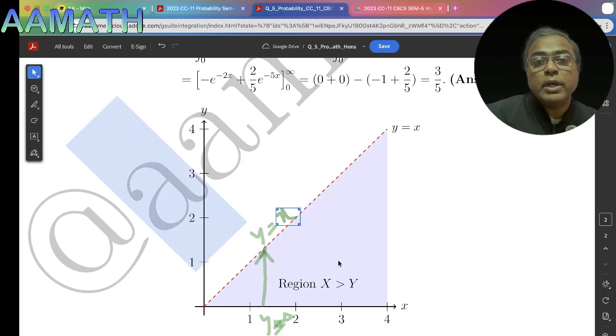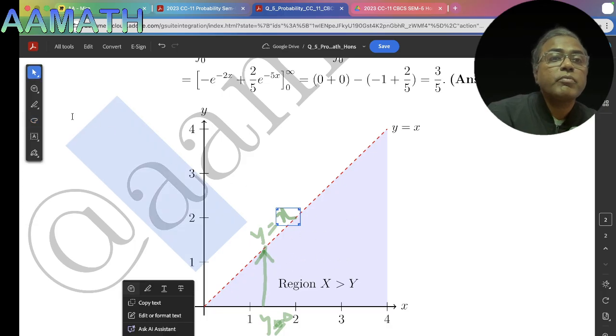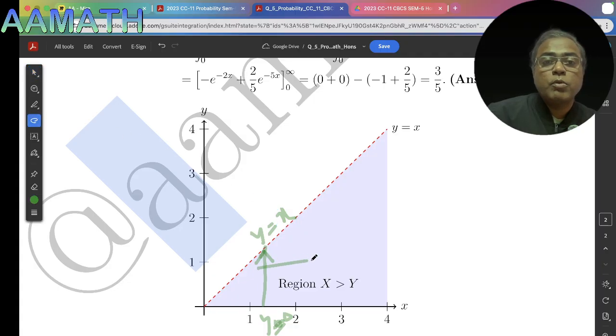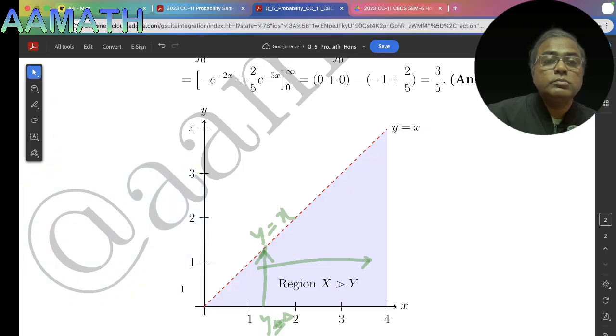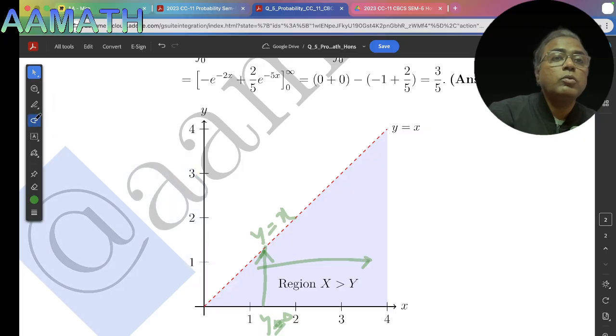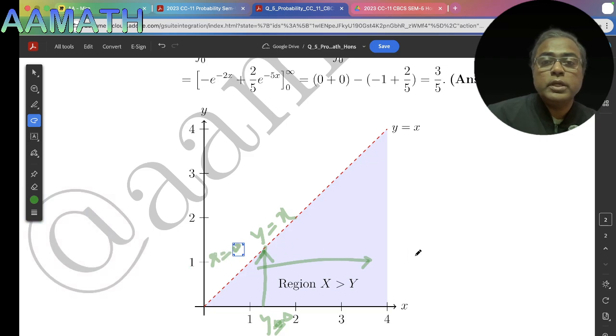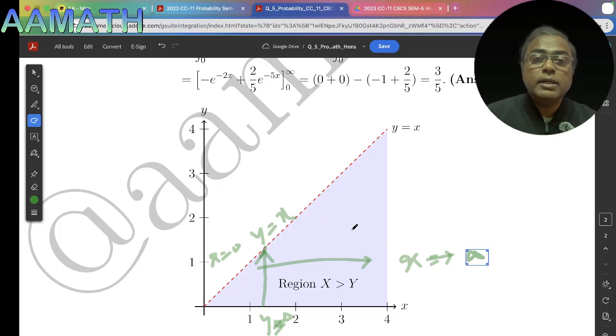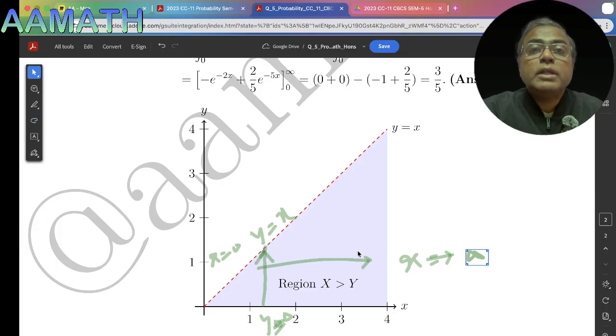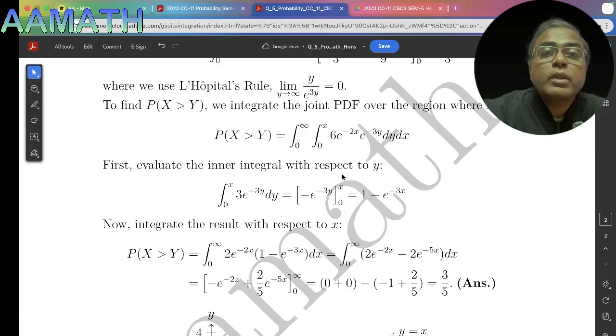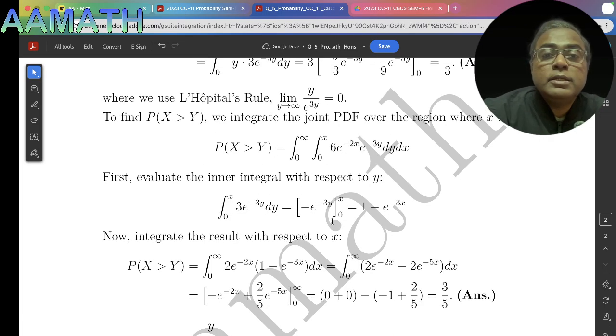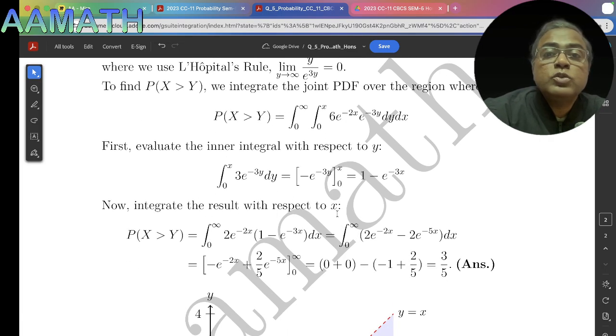Then we vary this line from x equal to 0 to x tending to infinity. So we get this region capital X greater than Y. So first we integrate this, next we integrate the result with respect to x.